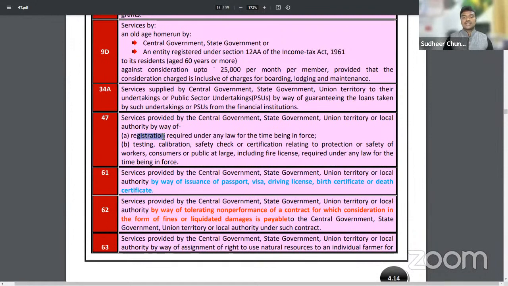GST registration is now free, but if they later charge 1,000 or 500 rupees for it, that will also be exempt. For registration, testing or giving any license, like fire license and trade license, the government collects charges and those are exempted from GST.